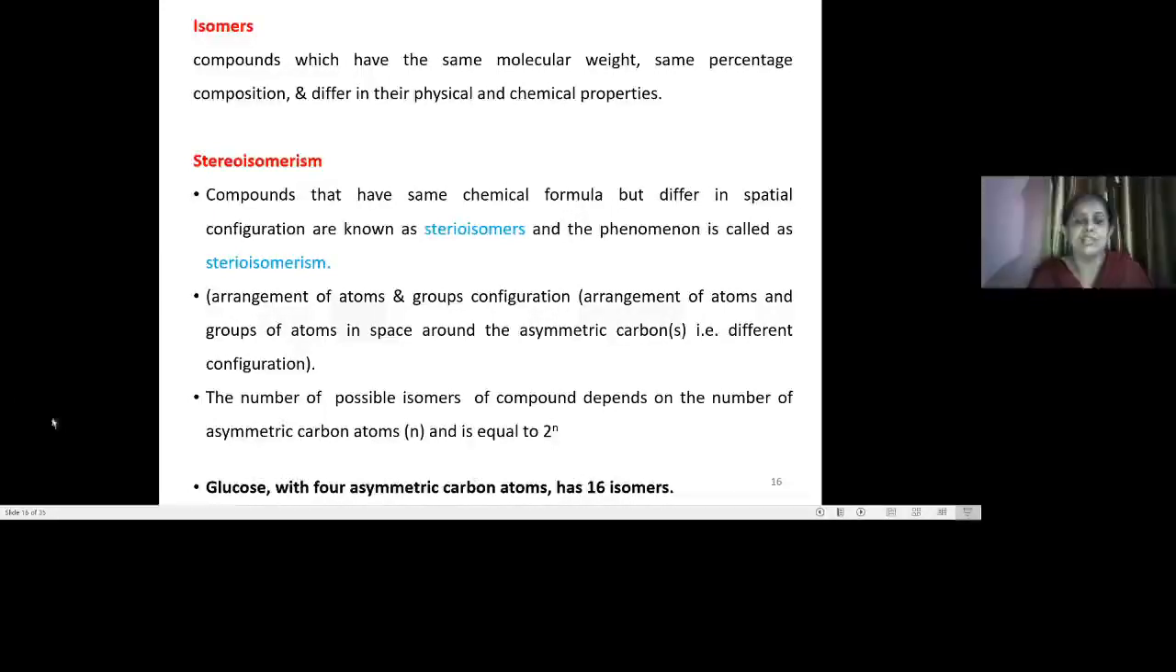Like that, we know that glucose has 4 asymmetric carbons. So what are the possible stereoisomers? It is 2 raised to 4, that is 16. So glucose is able to have 16 isomers. Okay. So this is the concept of stereoisomers and stereoisomerism.